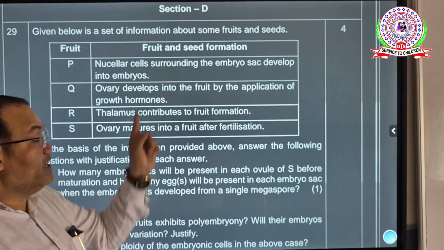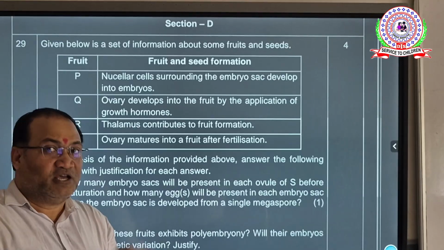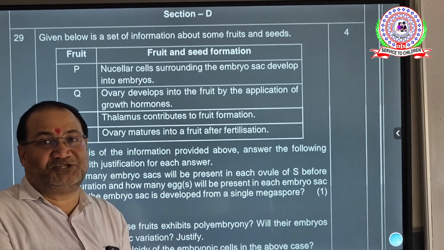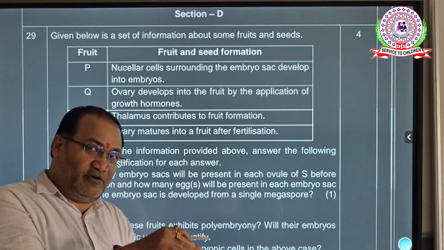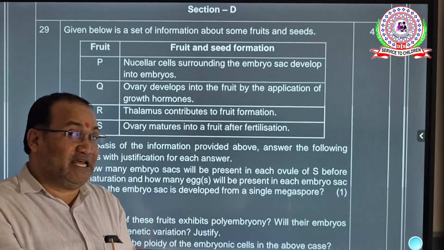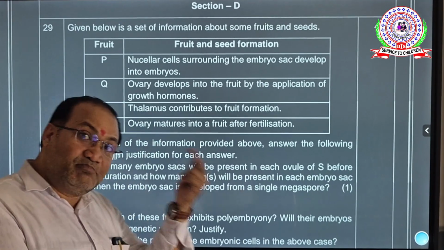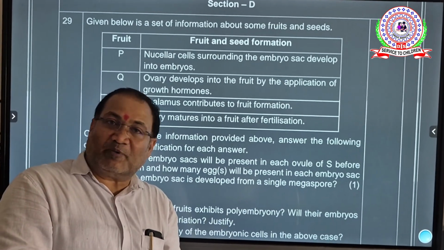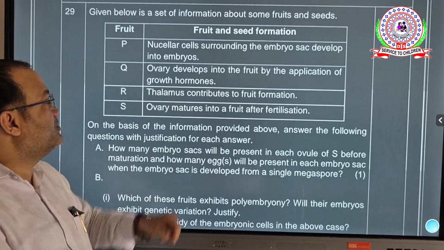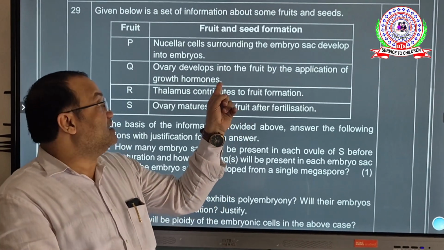Nuclear cells surrounding the embryo sac develop into embryo. Correct? So, if a nuclear cell develops into embryo without fertilization, can you remember apomixis? Apomixis, without mixis, means fertilization. So, if there is a formation of an embryo without fertilization, it is called apomixis. And that might result in polyembryo. Second, ovary develops into the fruit by the application of growth hormone. If you could remember about the parthenocarpy.